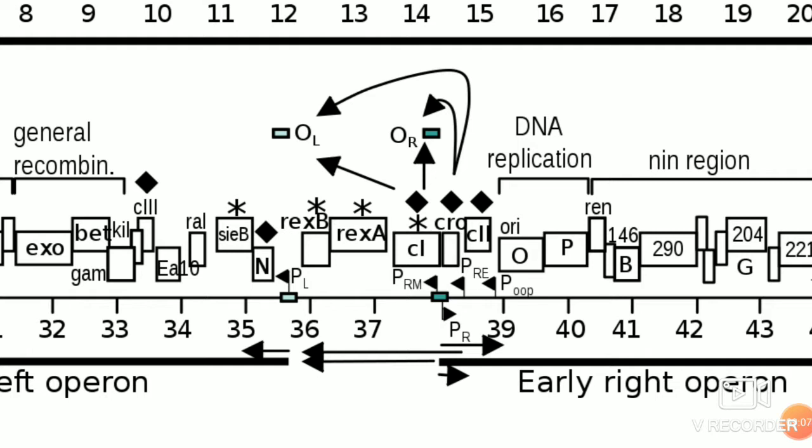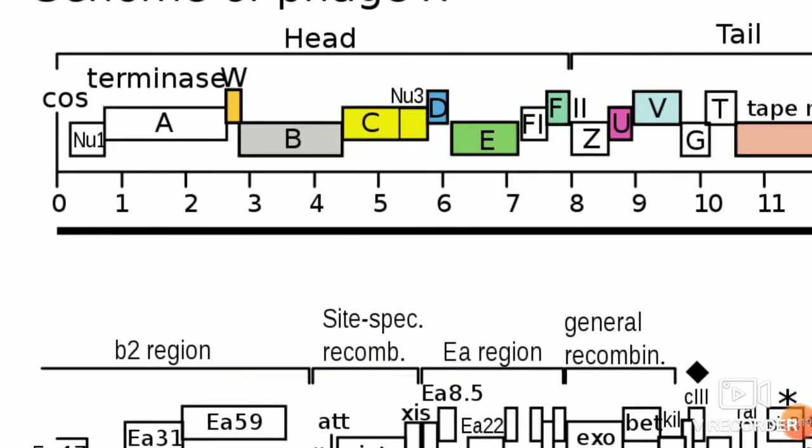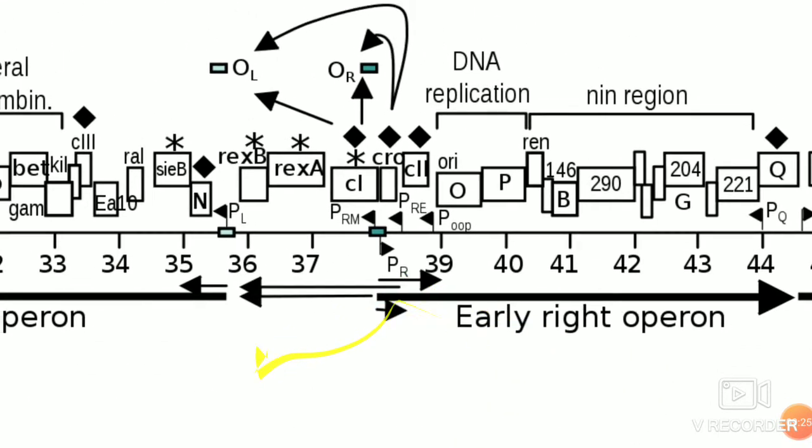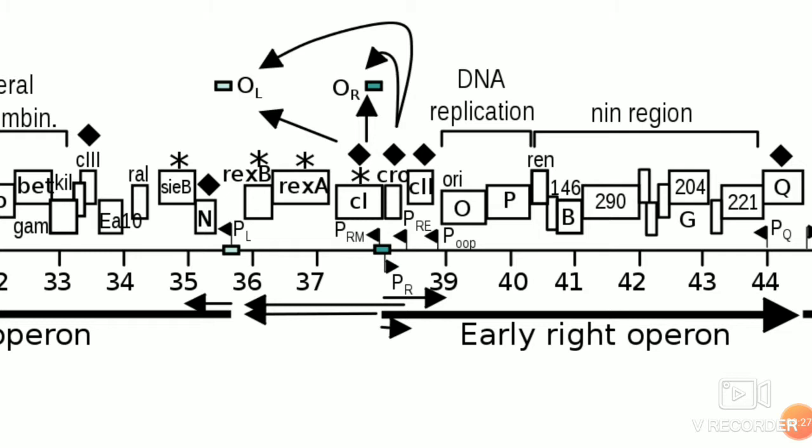Important here, see between 36 and 40. These are the kilo base pairs, 0 to 1 kb or 1 to 2 kb, like that. You just have to see between 35 and 40.